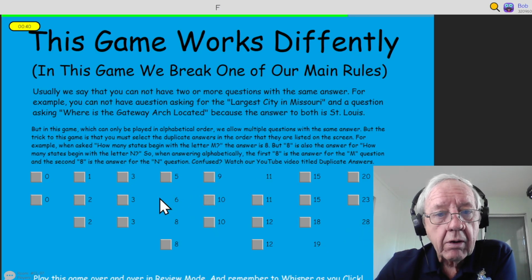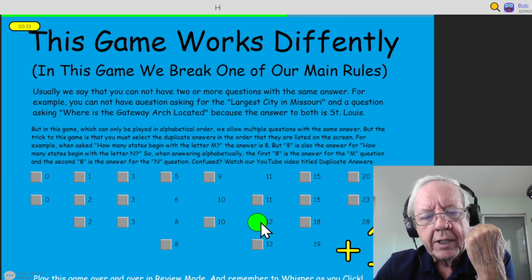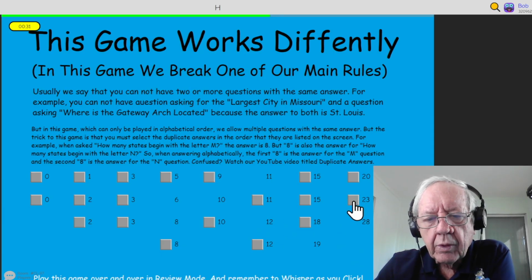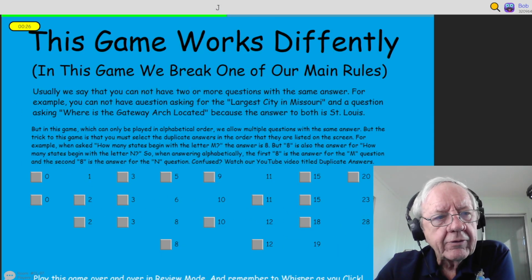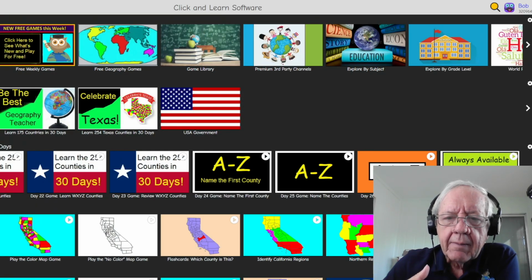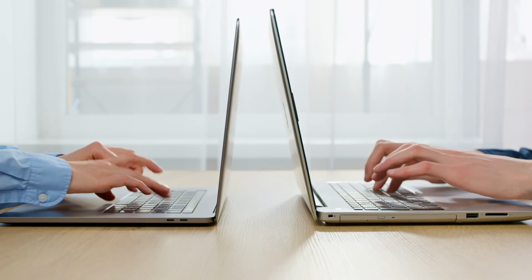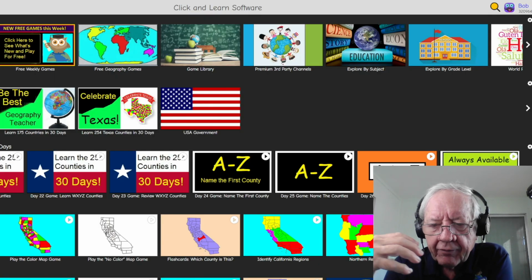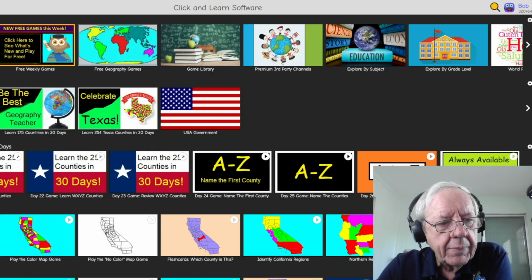And if I get it wrong, I get a red light, as you already know how this system works. 10 counties begin with F, 12 counties begin with G, H is 23, I is 1, and so forth. That's how that game works, and it's another game that helps me as I'm going through this practicing how to get through the system.